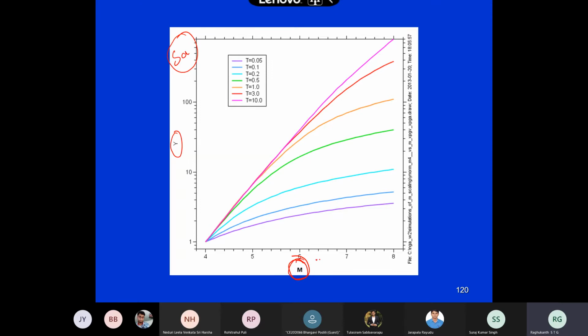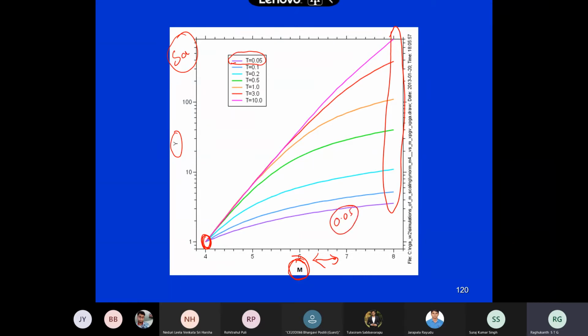As magnitude increases, what do you observe? Are all spectral accelerations varying equally as magnitude increases by 1 unit? What is the pattern you observe in this graph? At magnitude 4, everything is 1 unit. But at magnitude 8, which spectral acceleration is jumping? Are all equal or different? Different. Now this lowest one is the 0.05 seconds.